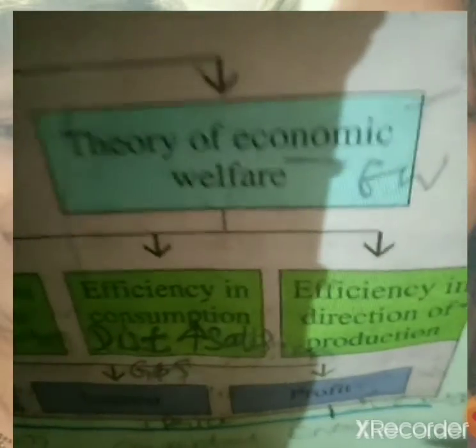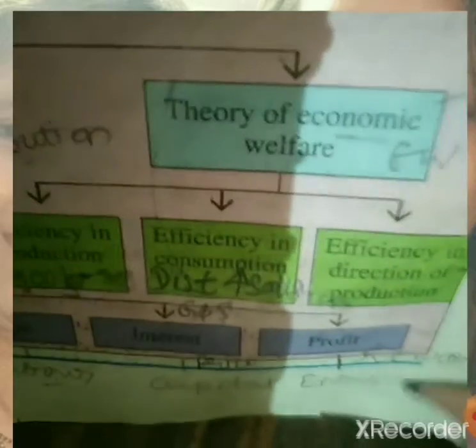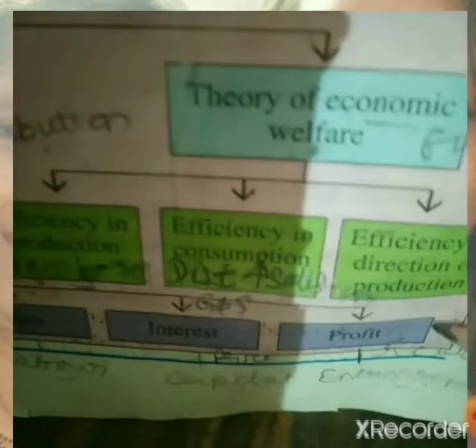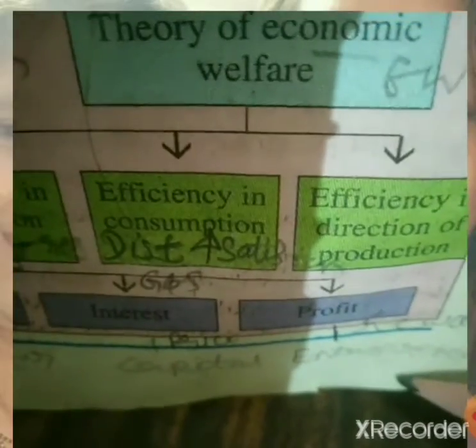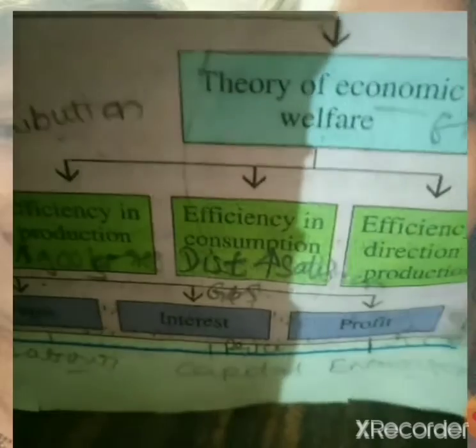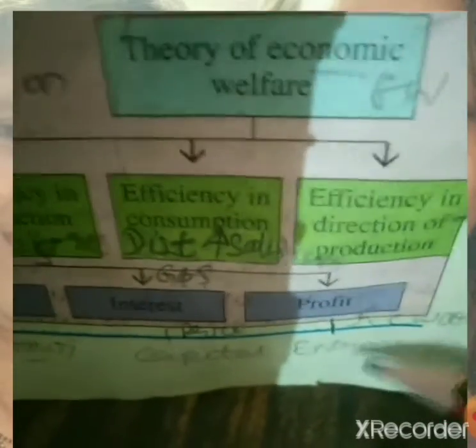Now the fourth factor of production, that is the entrepreneur. If a person or businessman starts a business, for what purpose does he start it? What reward does he get in return? Profit. So the fourth factor of production, the entrepreneur or businessman, gets profit in return. How much business will be done by him and what the profit will be will be decided under the theory of factor pricing.